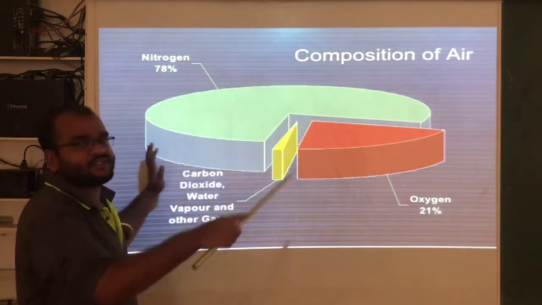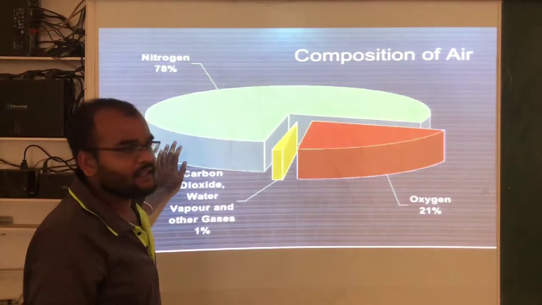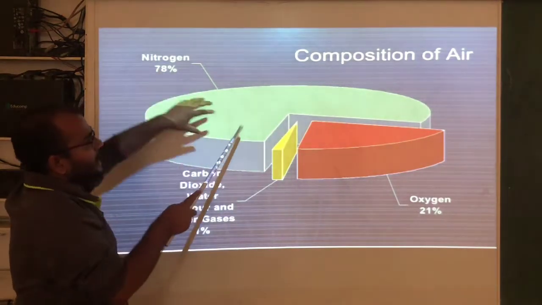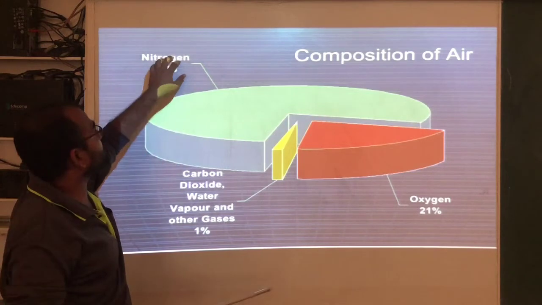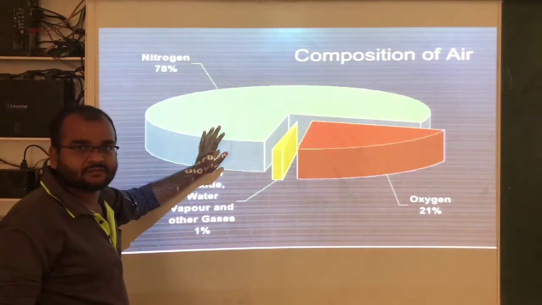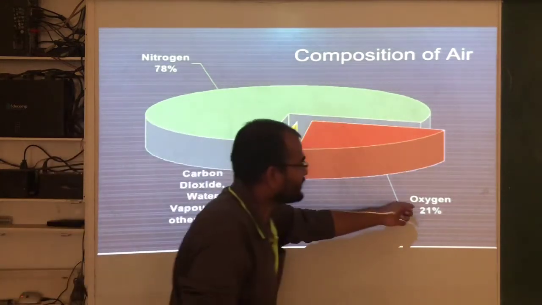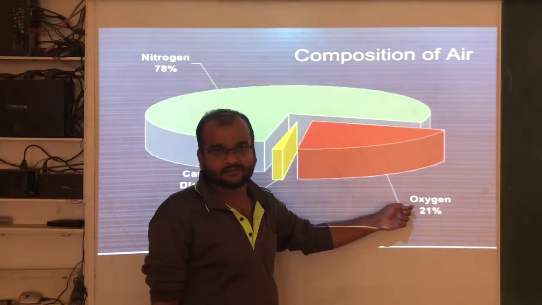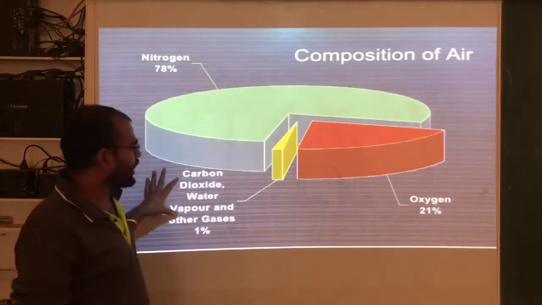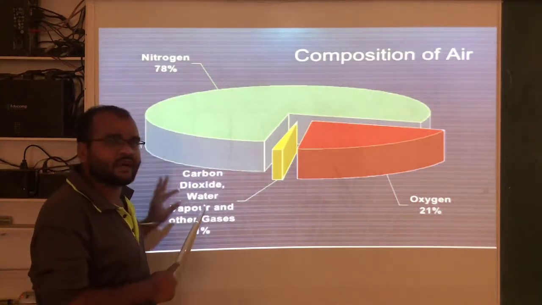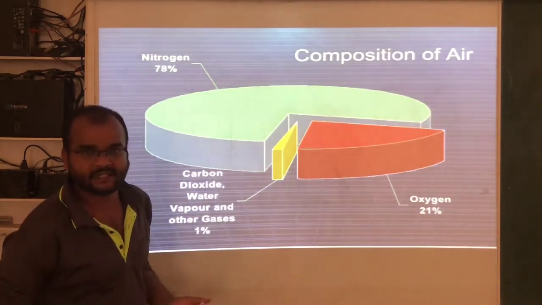So this is the composition of air. A high amount of nitrogen is present in the air, and after that oxygen is in high amount, and in very small quantity carbon dioxide, water vapor, and some other gases will be there.